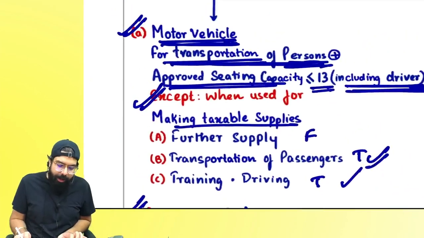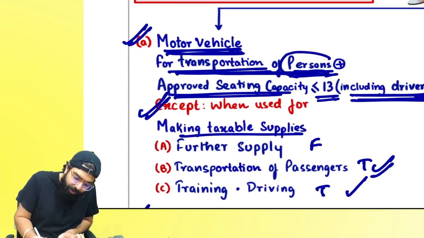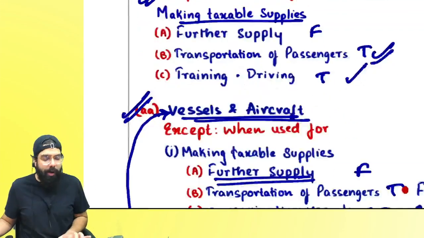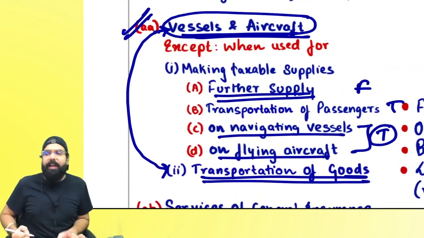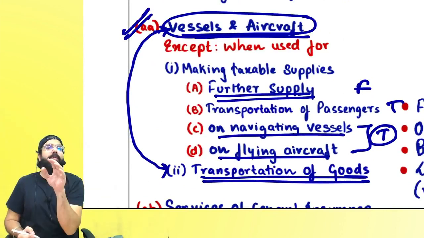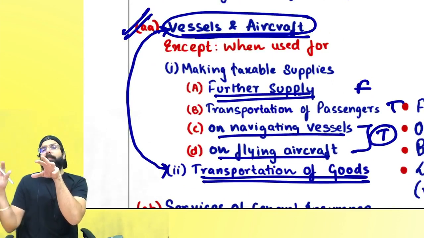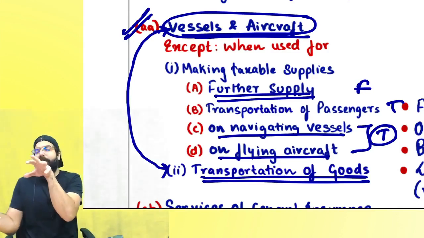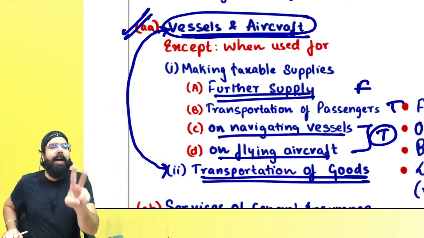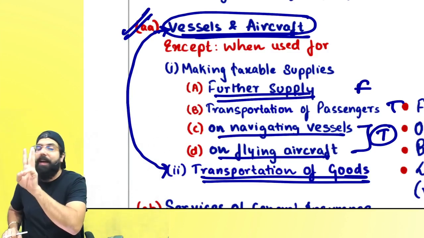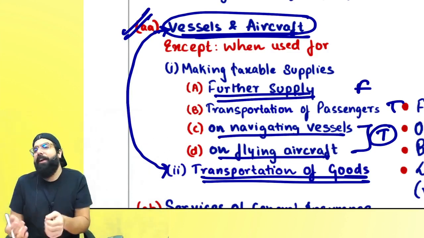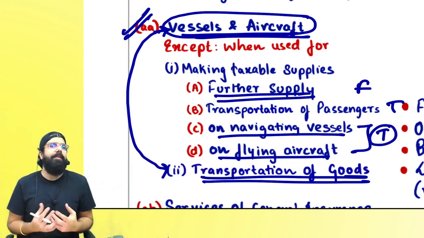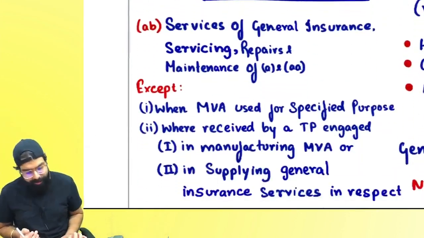Are we clear, everyone? It means motor vehicle they had blocked only for person, and hence they did not have to allow for transportation of goods because transportation of goods was never blocked. But here they blocked vessel and aircraft completely, and hence vessel and aircraft for transportation of person is blocked. Goods also is blocked, but later they allowed for goods, and for person also they told if you are using for further supply, transportation of passenger and training, then training means you will not say driving aircraft or driving ship, you will say navigating ship or flying of aircraft. In the case of teaching flying aircraft etc., credit shall be allowed.